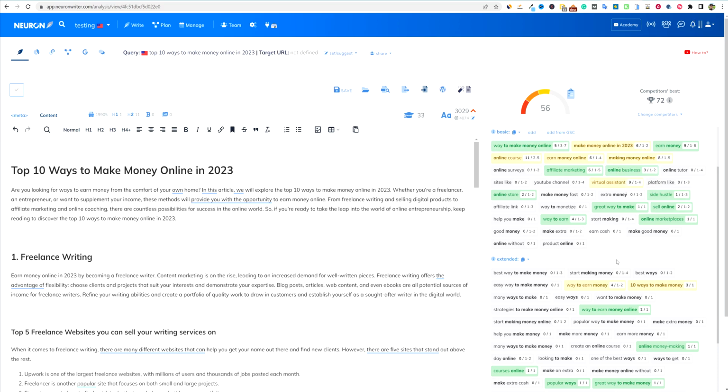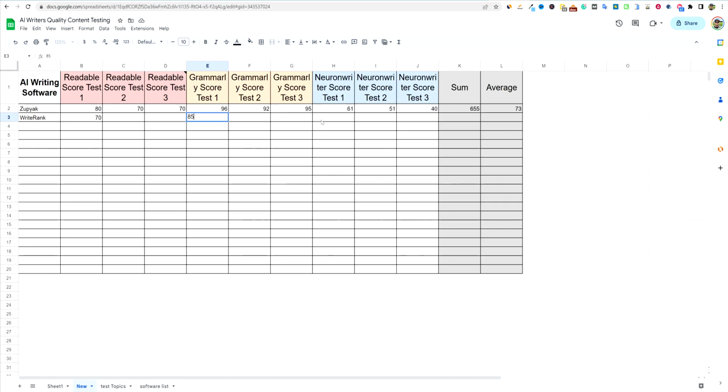And we have green, a lot of green. So we're getting a 56 right out of the gates. Not bad for a 3,000 word article. And we're close, right? We only have 1,000 words to go. So I got a 56 right there, and I'm going to put that in right over here. And I'm going to go back and write the other ones real quick, and I'll come back with my score in a minute. Okay, perfect.